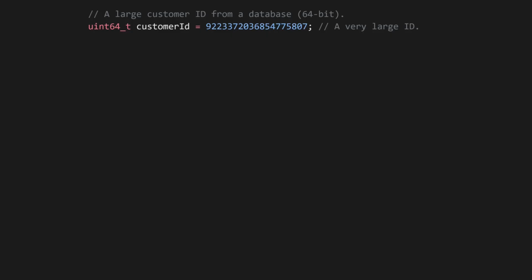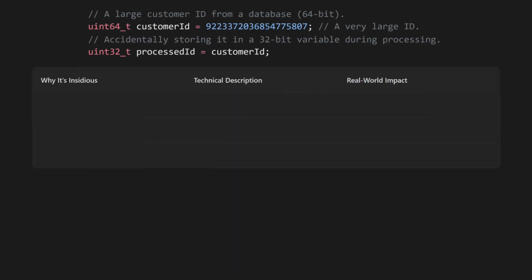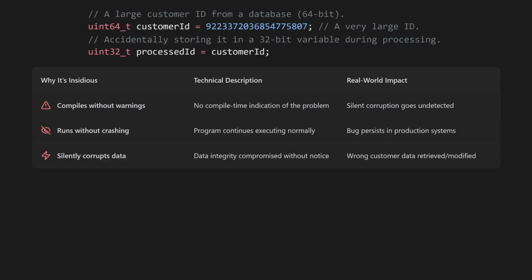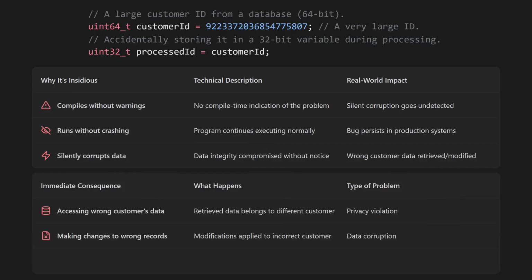This code demonstrates a classic truncation bug where we have a 64-bit customer ID, which could be from a database or API. We accidentally store it in a 32-bit variable, the high-order bits are silently truncated, and we end up with a completely different ID. This kind of bug is particularly insidious because the program compiles without warnings, unless you enable strict warnings. It runs without crashing, it silently corrupts data, and in a real application this could lead to accessing the wrong customer's data, making changes to the wrong records, or sending sensitive information to the wrong person.